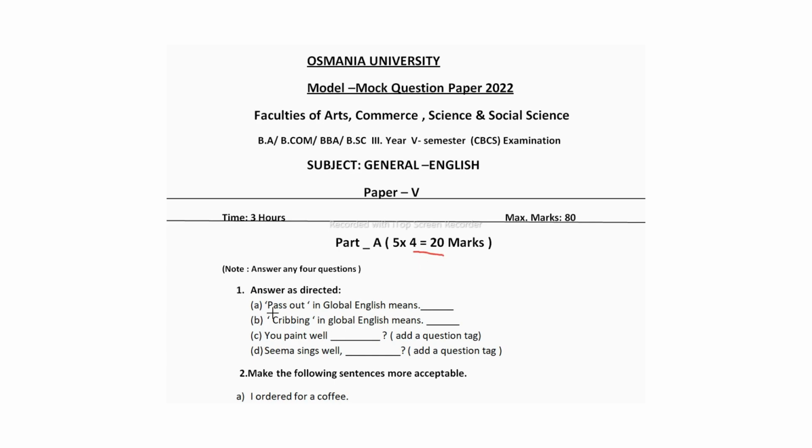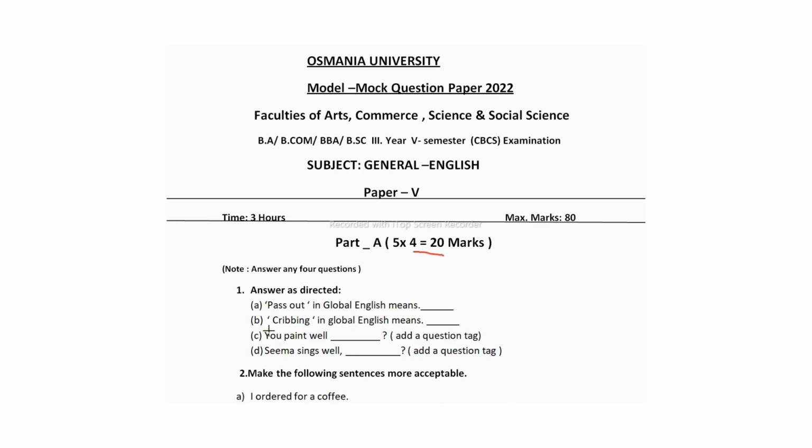Now let us see the first one. Pass out in global English means what? Pass out is an Indianism word. This is from Unit 1 under the section of vocabulary. Indianisms are words, phrases, expressions or sentences that are widely used in Indian English, but they are not common in other English speaking countries. So in global English what do we call this pass out? We call it graduated. So pass out in global English means graduate.